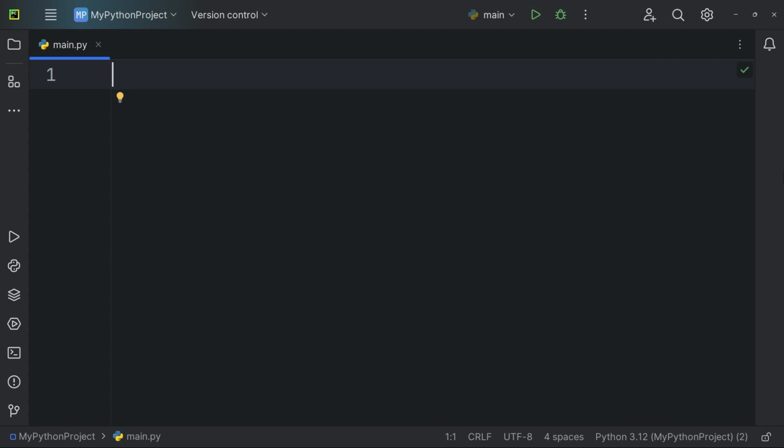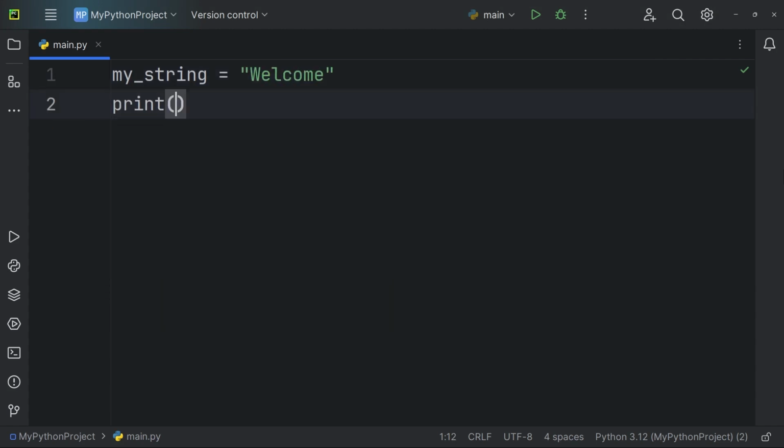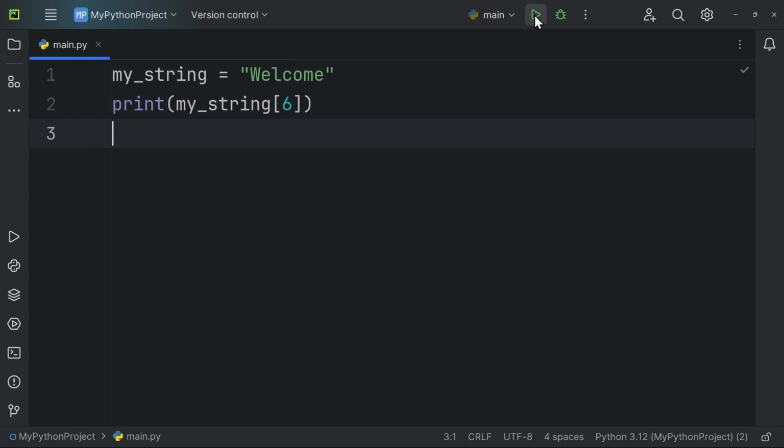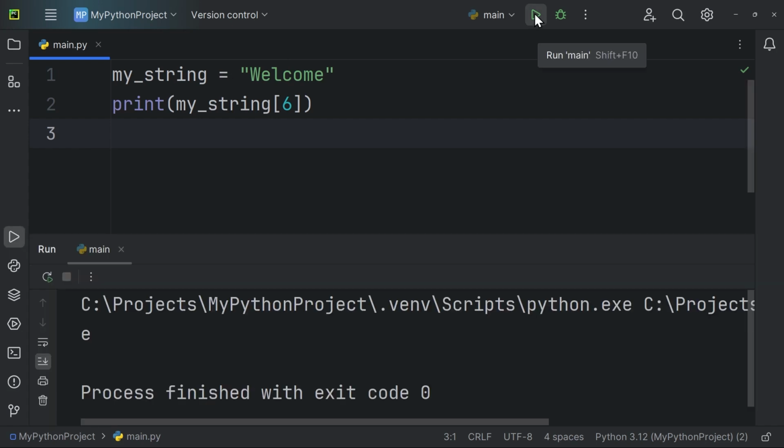If we attempt to access an index that is out of range, either positive or negative, Python will raise an index error. Let's look at another example. my_string equals "welcome". Print my_string, position 6. When we use position 6, it accesses the last character of the string and displays it correctly in the output.